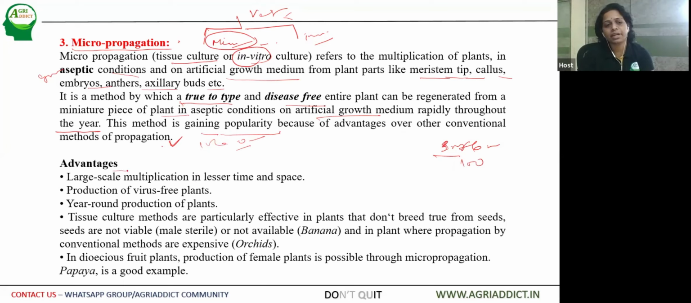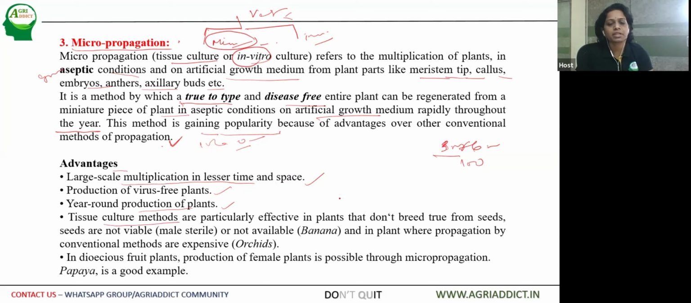So let us see the advantages one by one. It is for large scale multiplication in lesser space and time. As I've told you, it produces virus-free plants. Then year-round production of the plant. So the season is not going to hinder the production of plants, whether it is summer or winter. In either case, we can go for production of the plant.